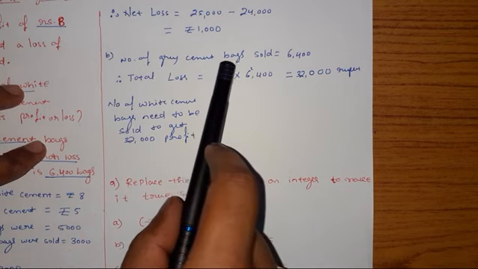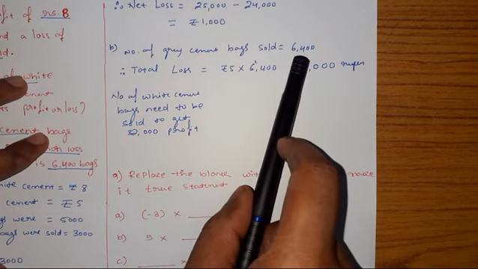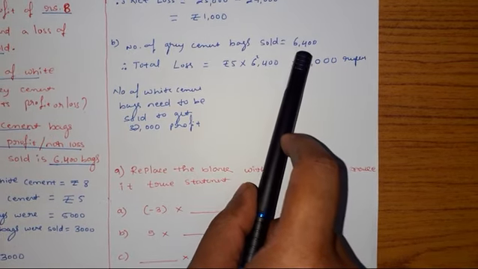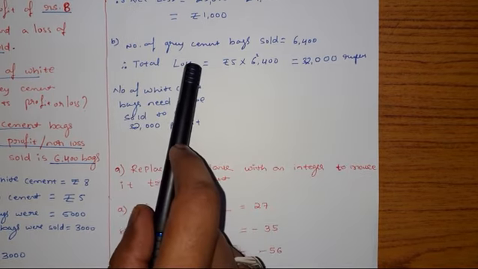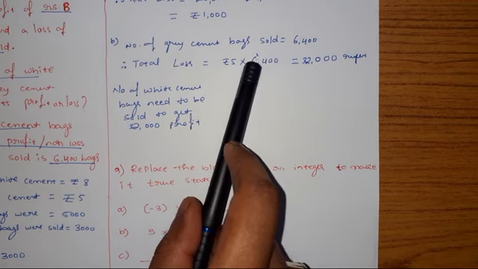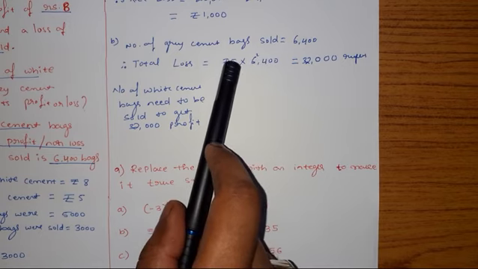Number of grey cement bags sold is how much? 6,400, pertaining to B question only now. Okay, A question is over now. Therefore total loss by selling 6,400 bags of grey cement is how much?